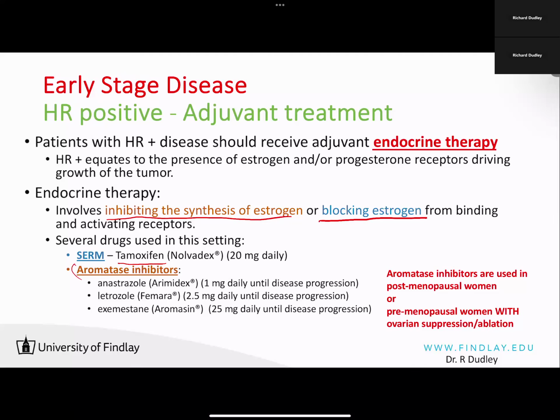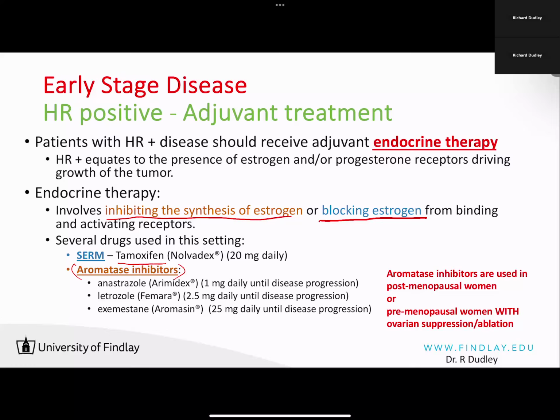Another class of drugs that is used in this setting are the aromatase inhibitors: anastrozole, letrozole, and exemestane. These are three drugs that have been studied and approved by FDA as endocrine therapy, and they're used in the adjuvant setting for hormone receptor positive breast cancers.